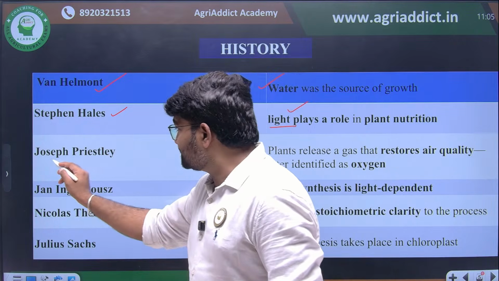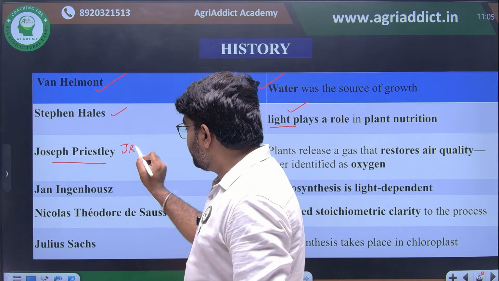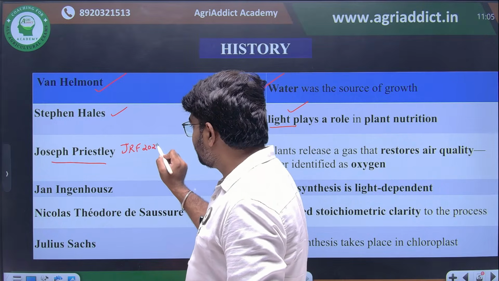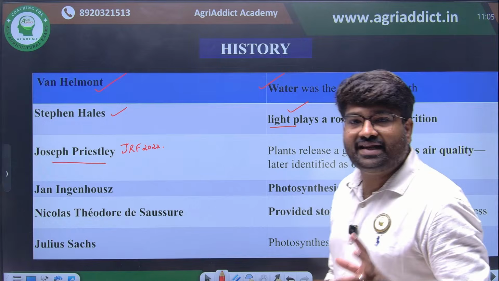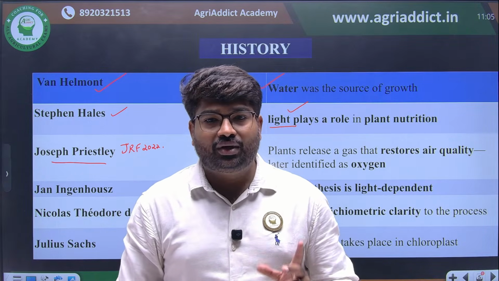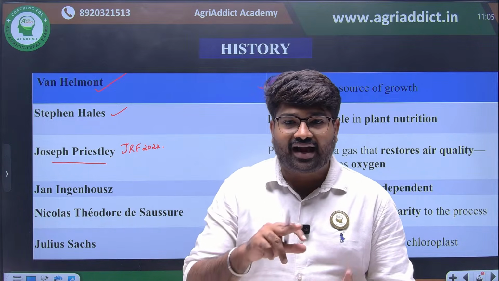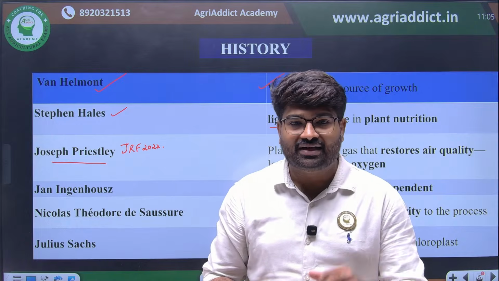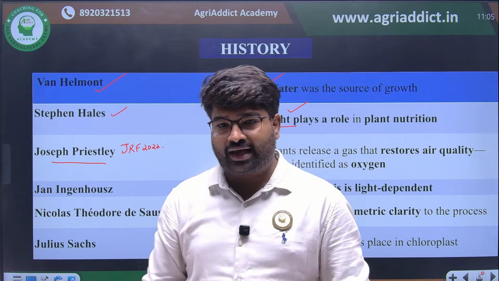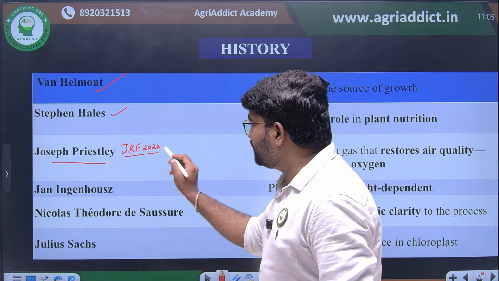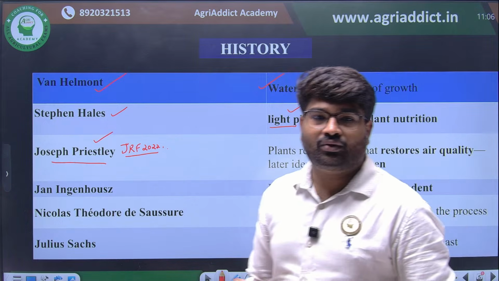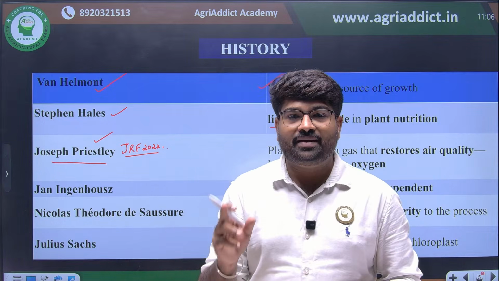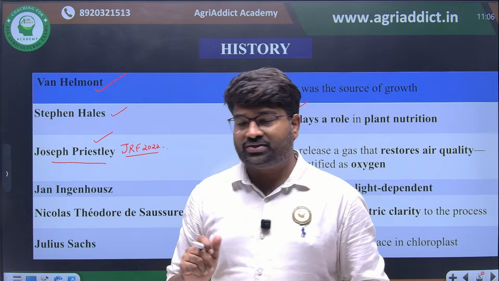Then Joseph Priestley, this is a JRF 2022 question. What Joseph Priestley concluded is that plants release a gas during the photosynthesis process. At a later stage, it was discovered that the gas is the oxygen molecule. I hope this is clear. This is a JRF 2022 question. Joseph Priestley is the person who concluded that oxygen will be evolved during the photosynthesis process.